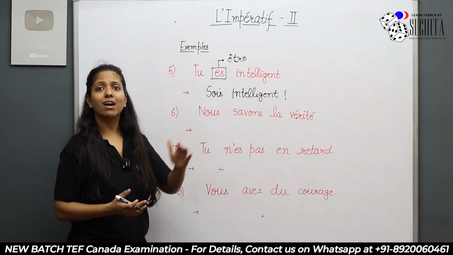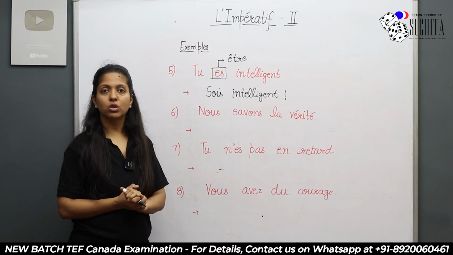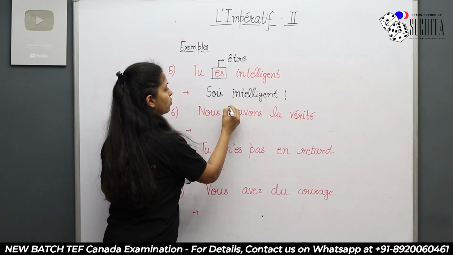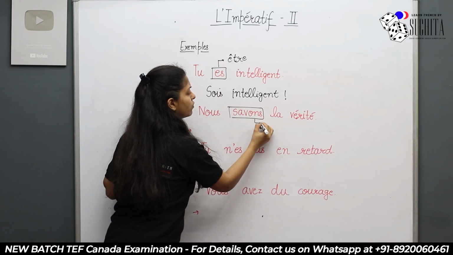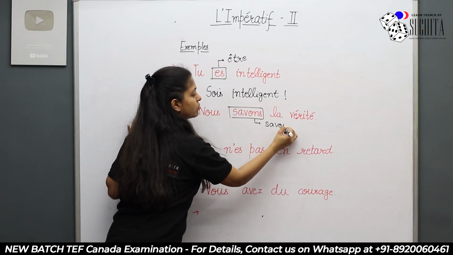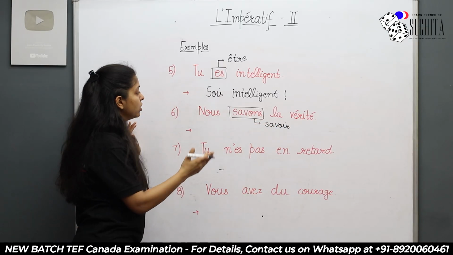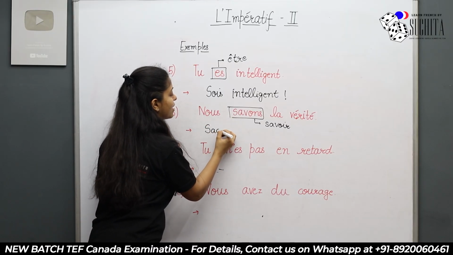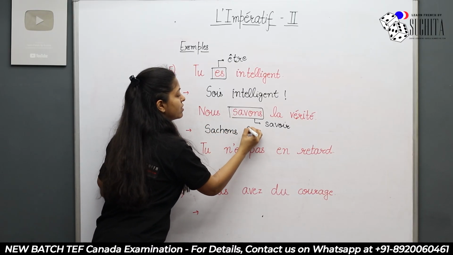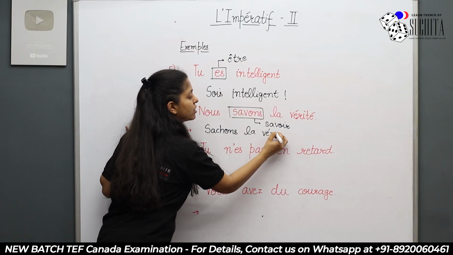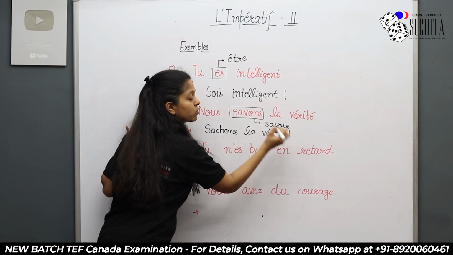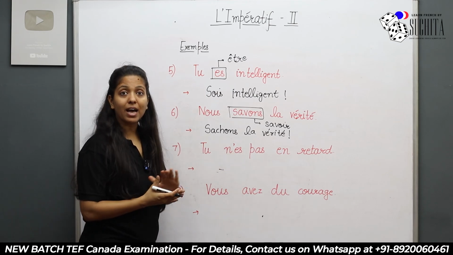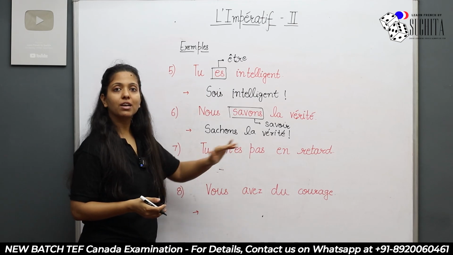Nous savons la vérité. We know the truth. Now I want to change this to saying let's know the truth. So this verb is the verb savoir. Savoir being an exception, with nous it changes from savons to sachons. Sachons la vérité, which would mean let's know the truth. It's an order.